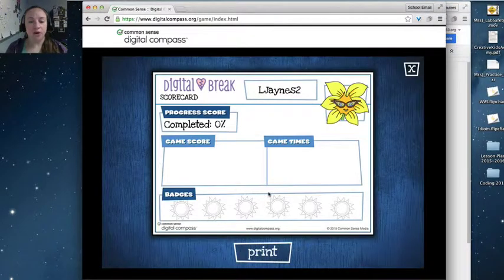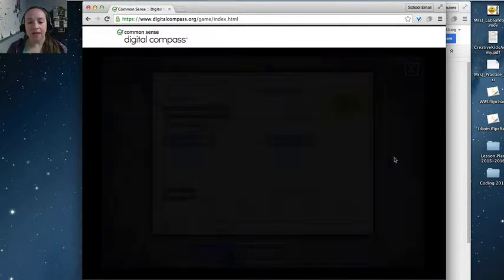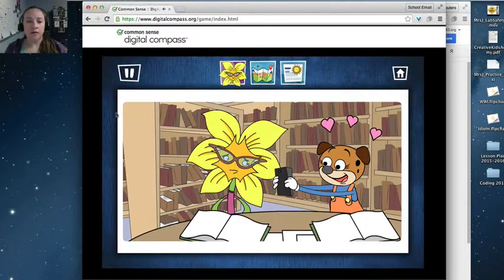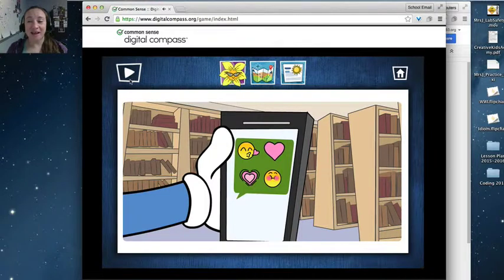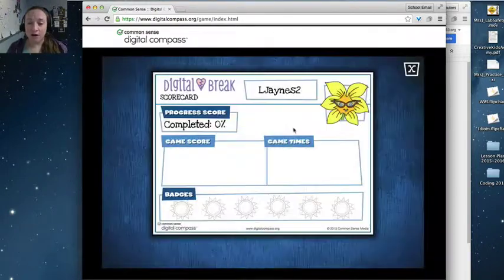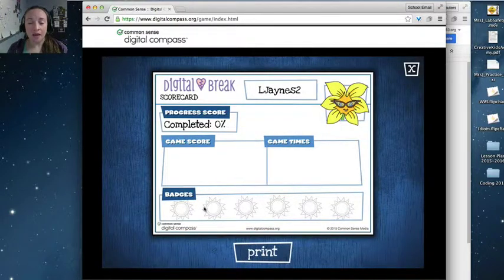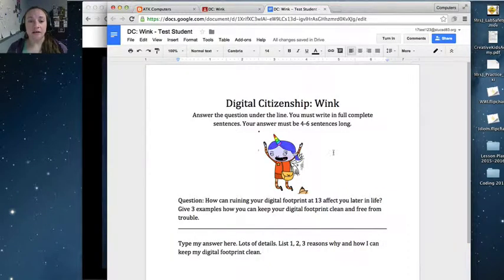So first thing, you're going to play the game 3 times, choosing different options each time. You're going to print out your scorecard, print right here, and hand it in to Mr. Lord. And then in your Google Classroom, you're going to complete the short answer about your digital citizenship character. All of those must be done in one day to receive full credit. Good luck!